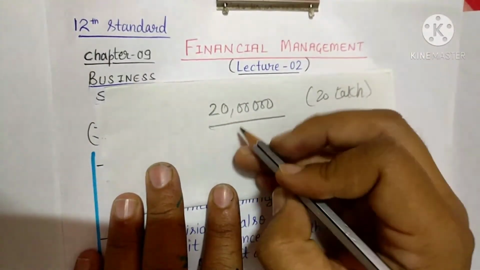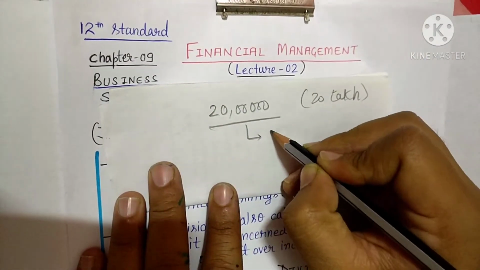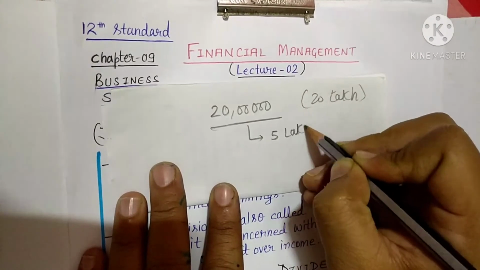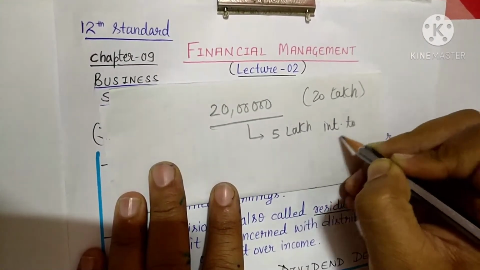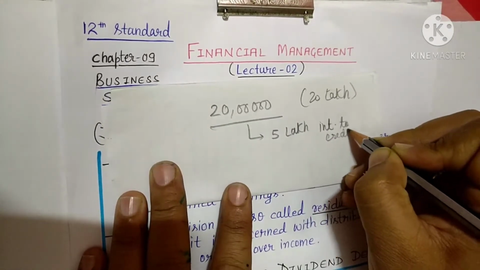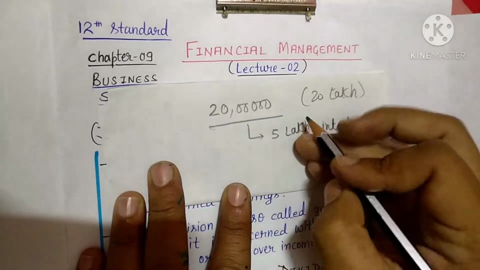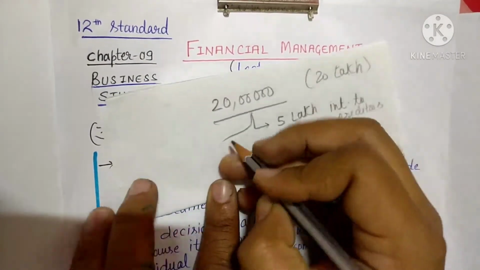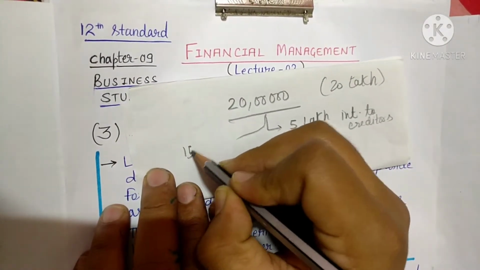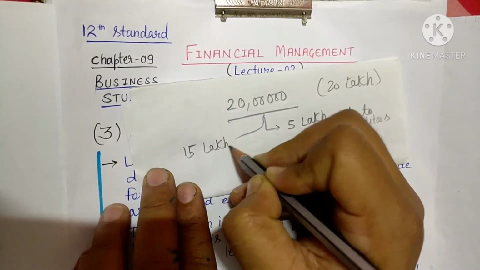Now out of the 20 lakh, suppose they have to pay 5 lakh as interest to creditors. So out of 20 lakh, 5 lakh is gone. How much is left? 15 lakh.